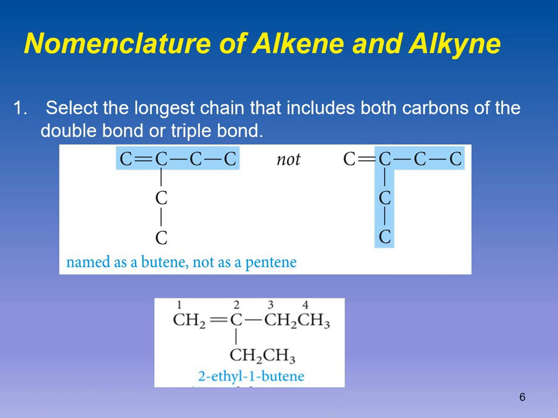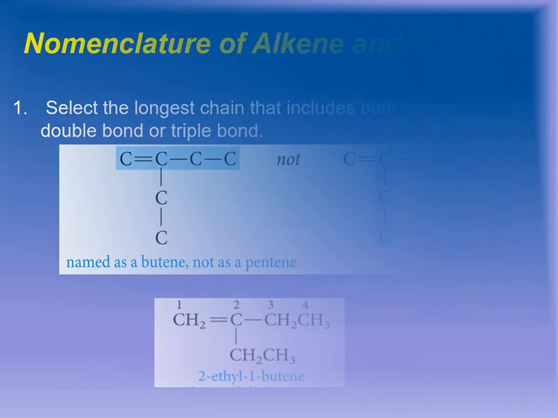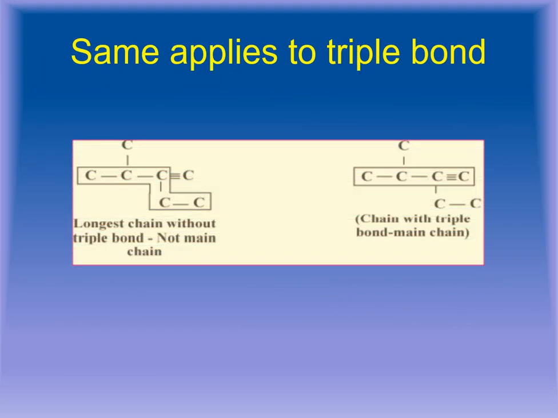The same rule is going to exist for triple bonded compounds as well, the compounds which have a triple bond in them. Examples are being shown to you. In this example, you can see the longer chain is not holding a triple bond, so we are not going to choose it. We are going to choose the chain which holds a triple bond in it. So this chain will be chosen and it would be named as butane instead of this one. This can be named as pentane otherwise, but it is not holding a triple bond, so we are not going to choose this one.